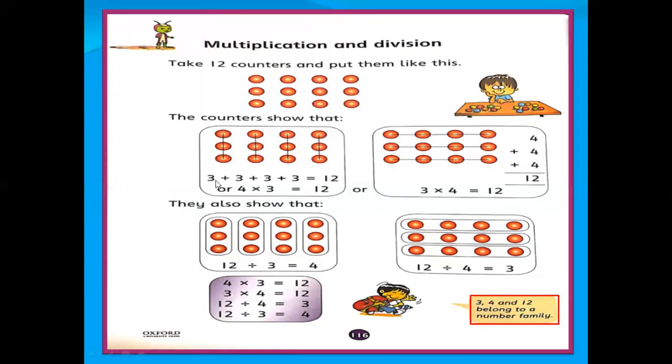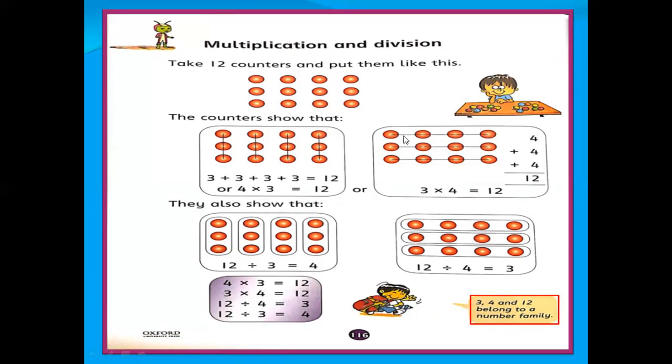This is column number 1, column 2, column 3, column 4. In the first column there are 3, in the second column 3, in the third column 3, in the fourth column 3. So 3 plus 3 plus 3 plus 3 is equal to 12, and we can say 4 multiply 3, because there are 4 columns and in every column there are 3 beads. So 4 multiply 3 is 12.